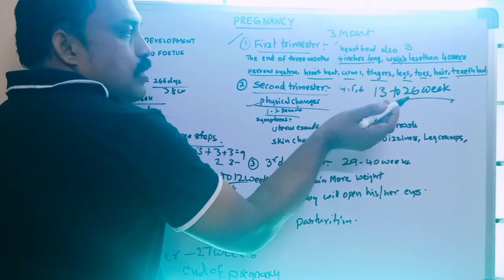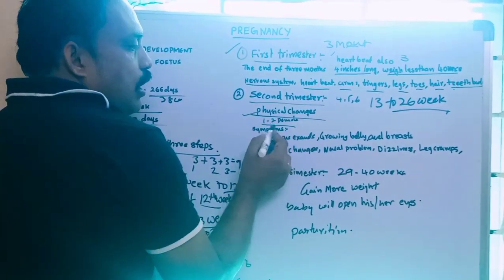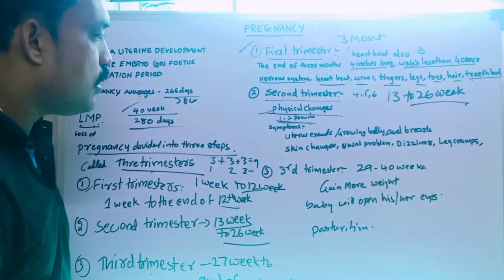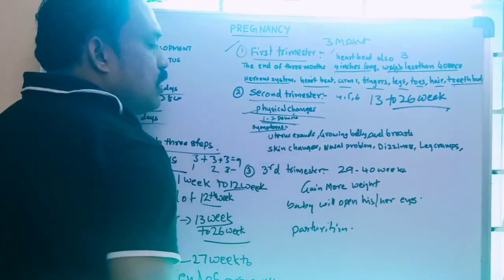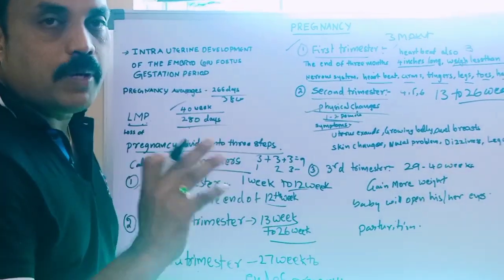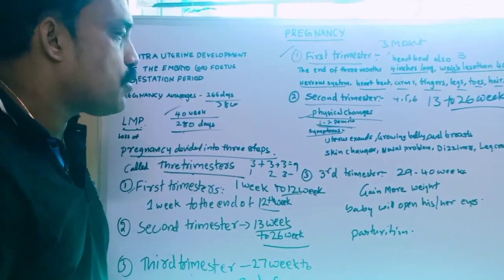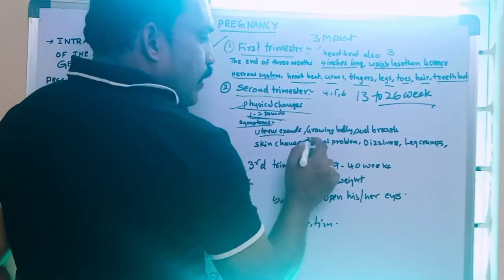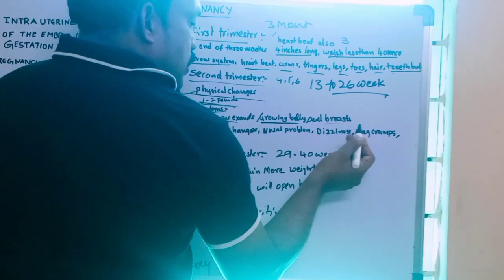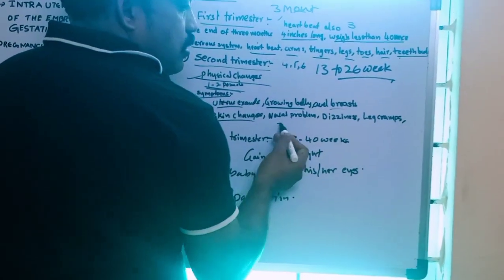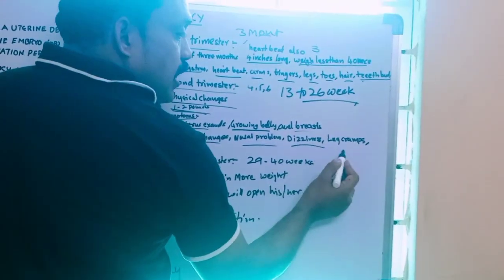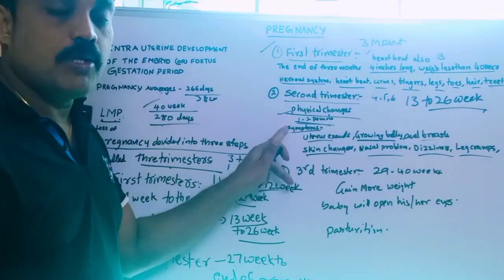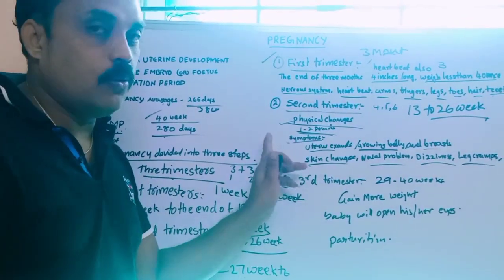In the first trimester, weight gain is less than 1 ounce. In the second trimester, it is 1 to 2 pounds. And in females, what symptoms are we observing in a pregnant lady during the second trimester? The uterus expands, increasing the size of the belly, a growing belly and breasts, skin changes, some nausea problems, dizziness, and leg cramps. These are the symptoms we observe in a pregnant lady.